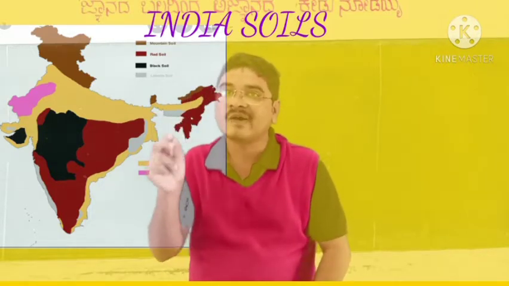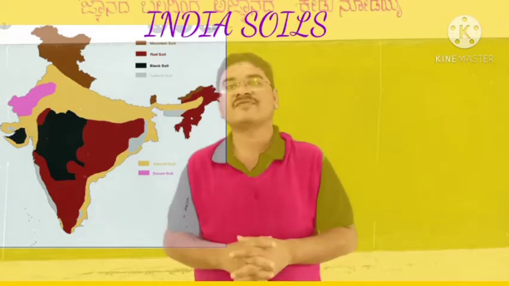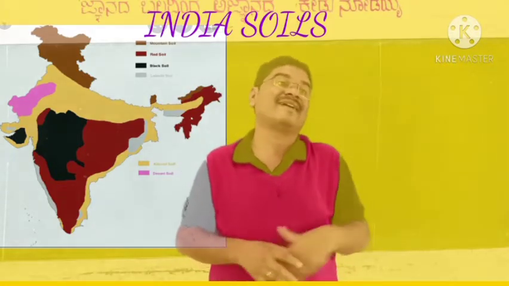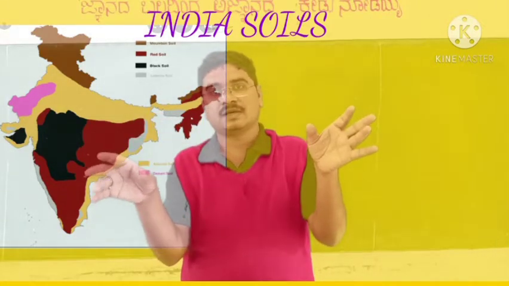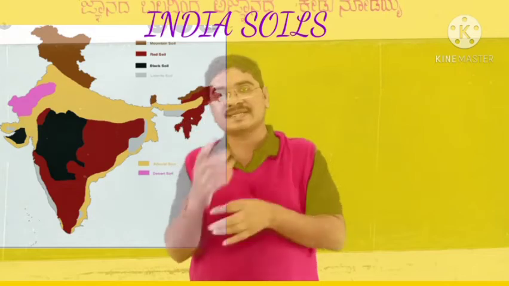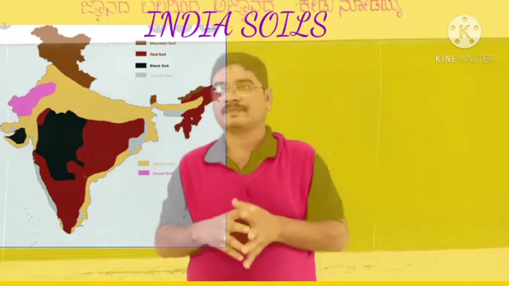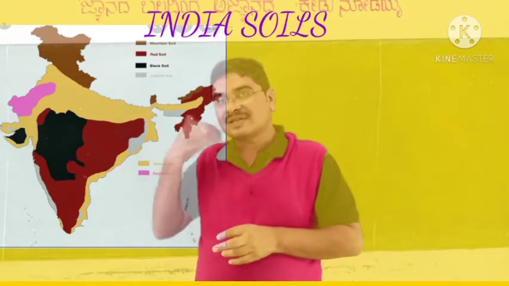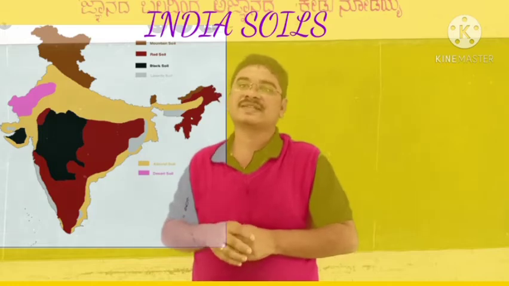Okay, what are the reasons for the diversity of soils in India? We can see different soils all over India. But what are the causes? What are the reasons for the diversity of soils we see in India?